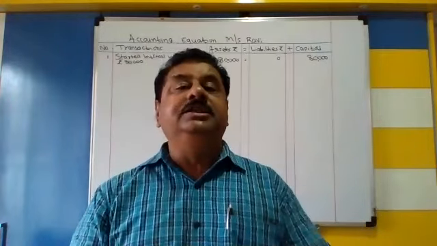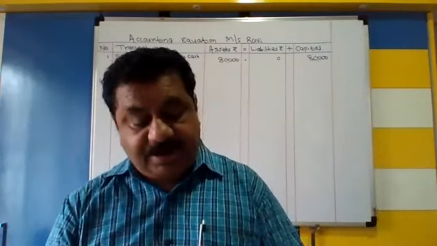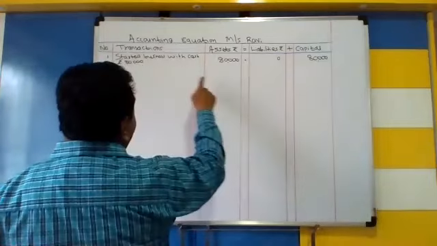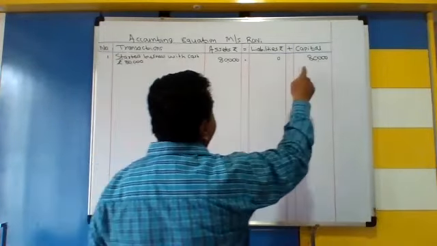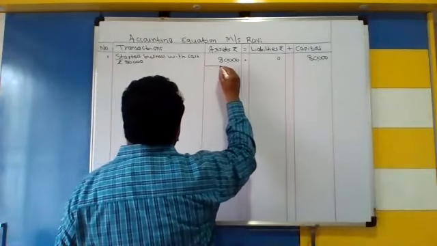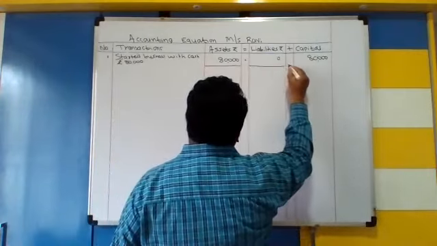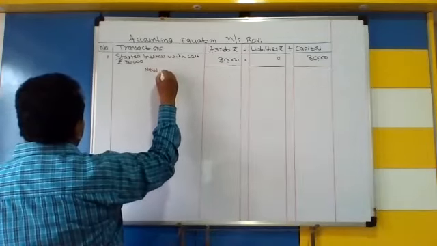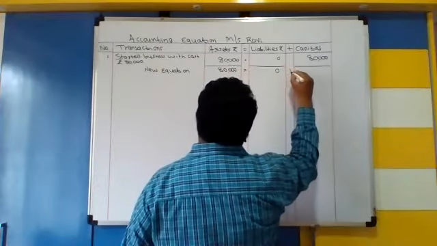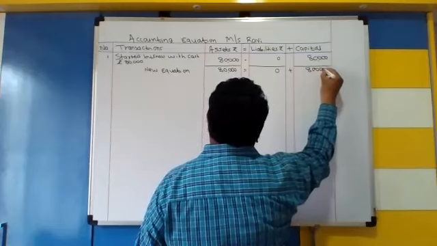So in this way, we are starting with the business. Started business with cash rupees 80,000 will appear in the assets and in the capital. So this is the first one. Now you can take the total below. आप इस तरह से लिख सकते हो. This is a new equation: 80,000 is equal to 0 plus 80,000. That is the equation.